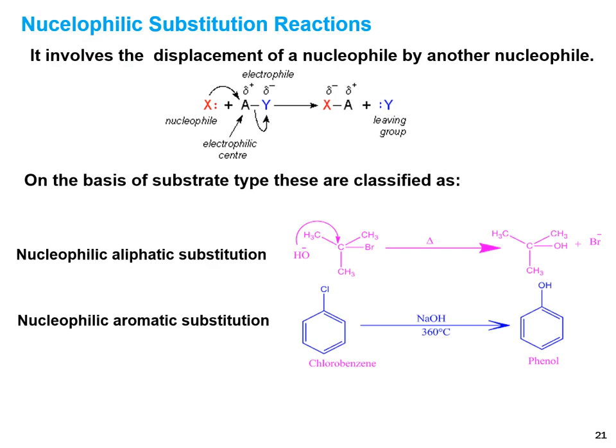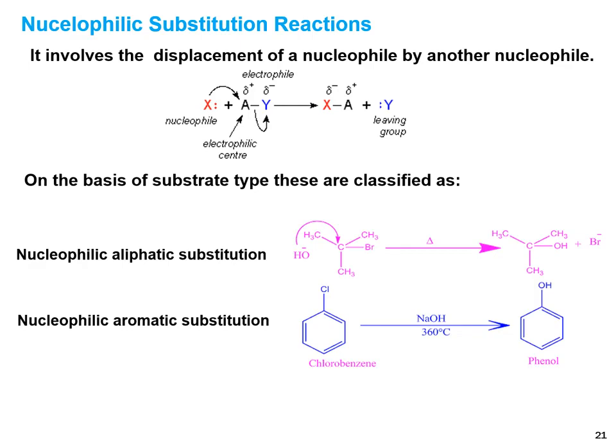The second type of substitution reaction is the nucleophilic substitution reaction. It involves the displacement of a nucleophile by another nucleophile. Here you can see X is the nucleophile and attacks the A part, which is the electrophilic center, and Y is removed, which is called the leaving group. It is also removed as a nucleophile, but because it leaves the compound, it is called the leaving group.